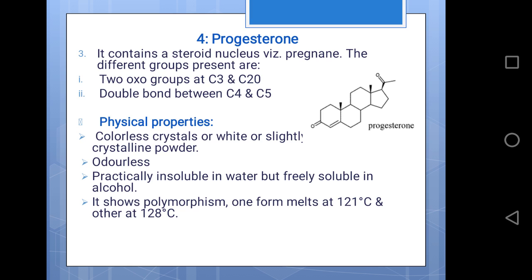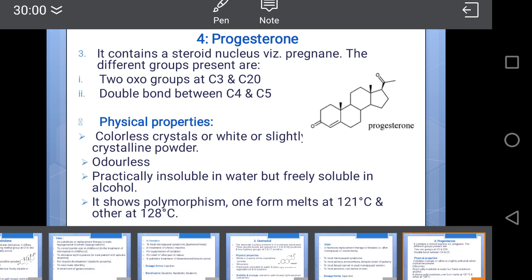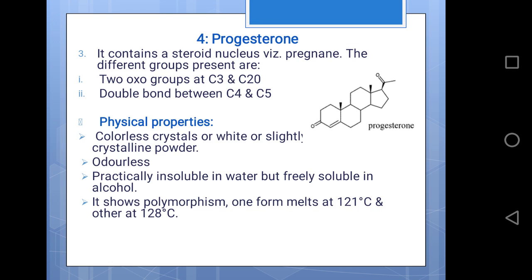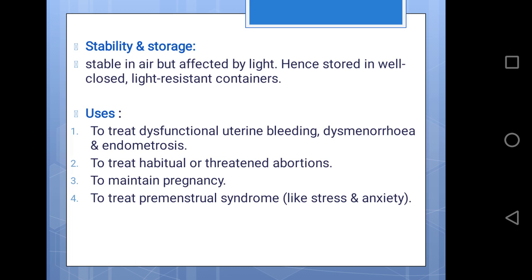It shows polymorphism: one form melts at 121 degrees and the other at 128 degrees centigrade. Next comes stability and storage. It is stable in air but affected by light, hence it should be stored in a well closed, light resistant container.